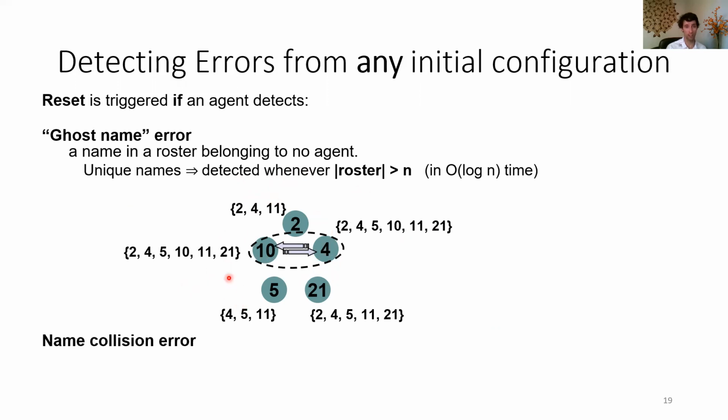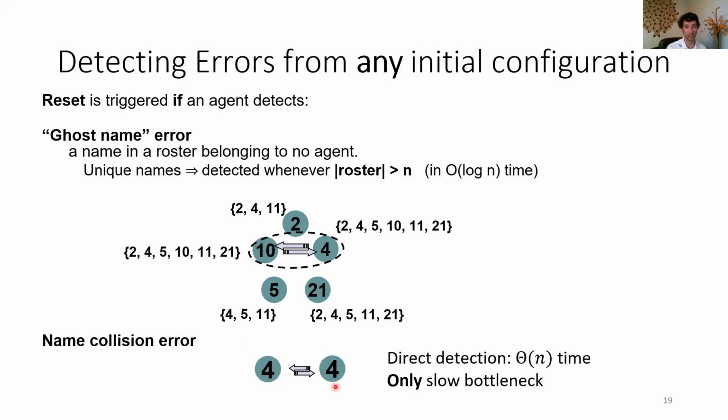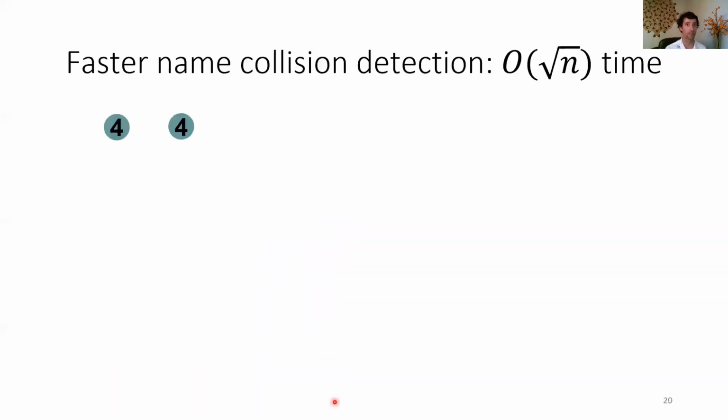Now, there's another type of error that could come, which would be there could be name collisions. You could have two agents with the same name. Now, we saw this same type of error in our first protocol, where we simply detected it by a direct interaction. But that direct detection takes linear time. Importantly, though, detecting these name collisions is actually the only slow bottleneck that we have in this whole protocol. So now the key step that we need to solve is how do we do name collision detection in sublinear time, ideally in optimal logarithmic time. And we need this name collision detection to be stable and safe, though. There should not be false positives or false negatives.